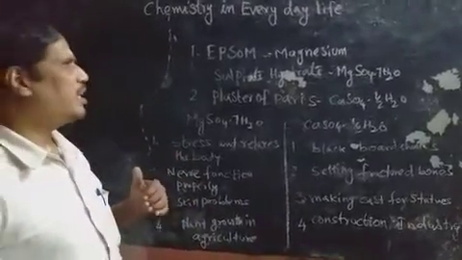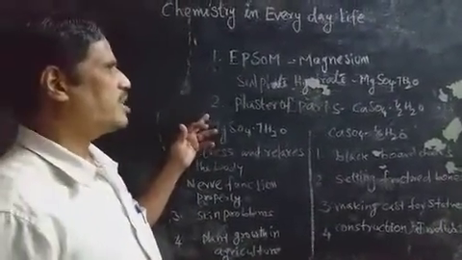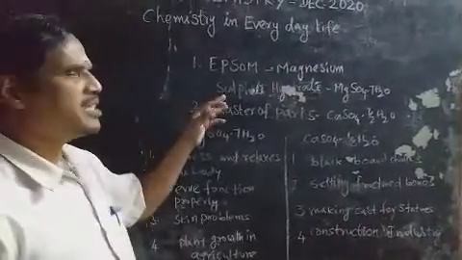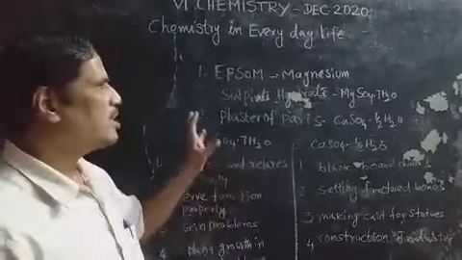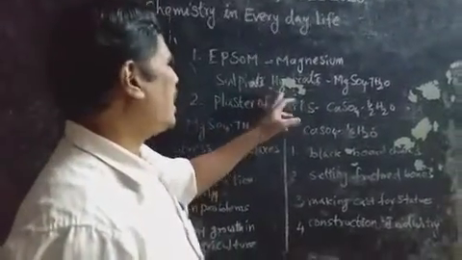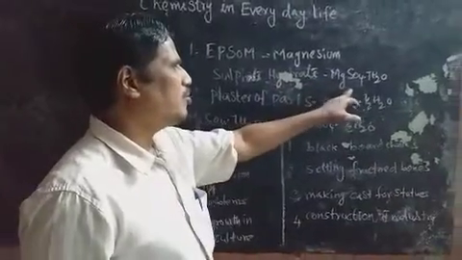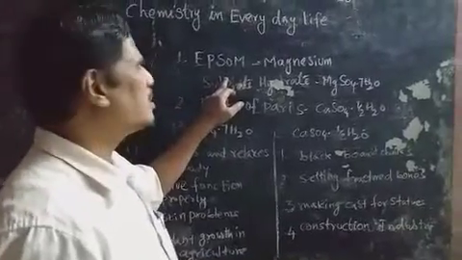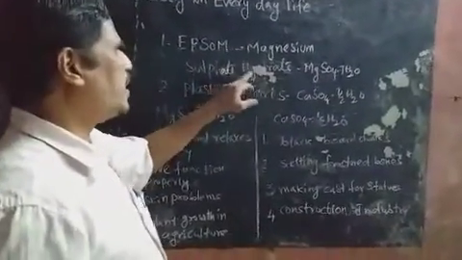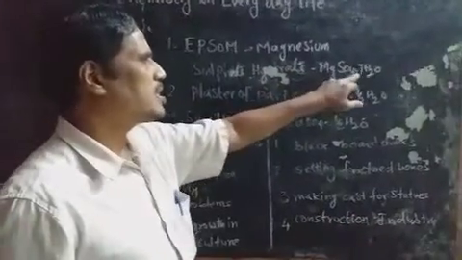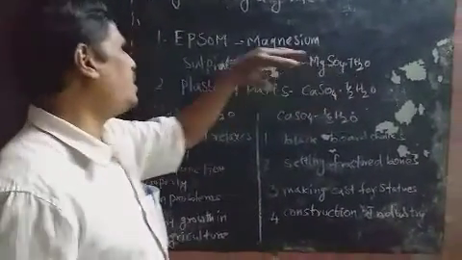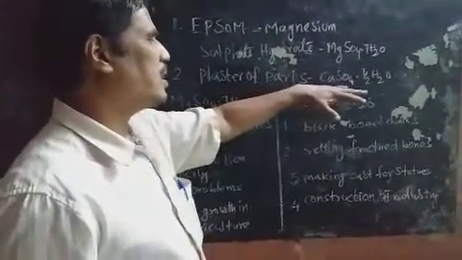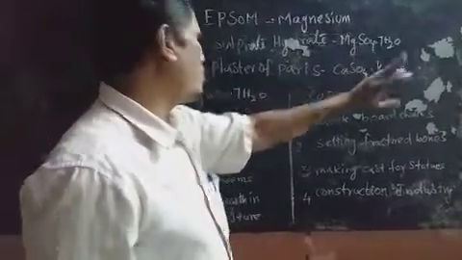In this topic, we are getting Epsom and plaster of Paris. We studied these in this lesson. What is Epsom? What is plaster of Paris? Epsom is one of the chemical substances, known as magnesium sulfate hydrate. So the formula is MgSO4 7H2O. This is the molecular formula of the Epsom. Then plaster of Paris is known as calcium sulfate, CaSO4 half H2O.